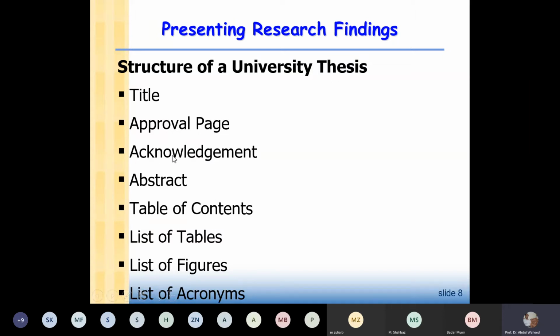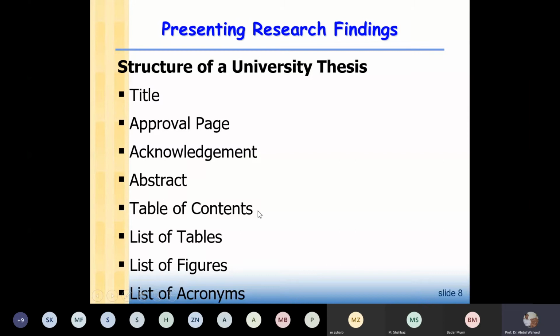And then we have an acknowledgement page where you will acknowledge all those who helped you during your thesis work. And in the thesis we also have an abstract. The thesis abstract is not short; we have an extended summary of the thesis.